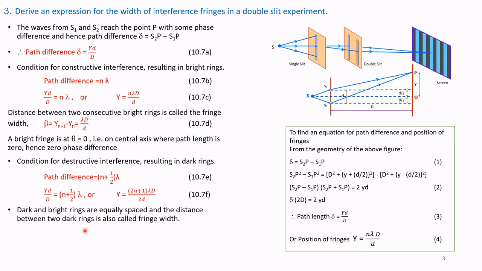Dark and bright rings are equally spaced, and the distance between two dark rings is also called the fringe width. So fringe width is the distance either between two bright rings or two dark rings. These are represented by beta equals yn plus 1 minus yn, which can be for two consecutive bright rings or for dark rings.